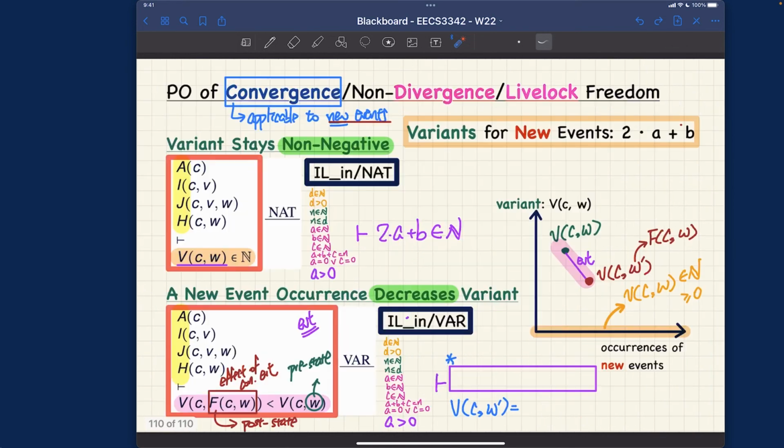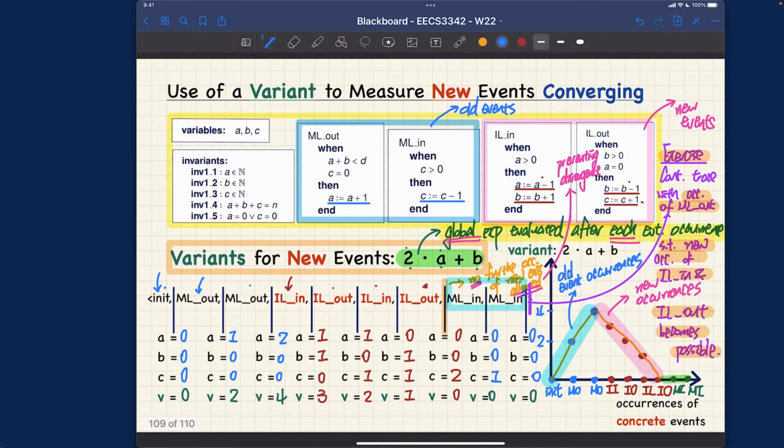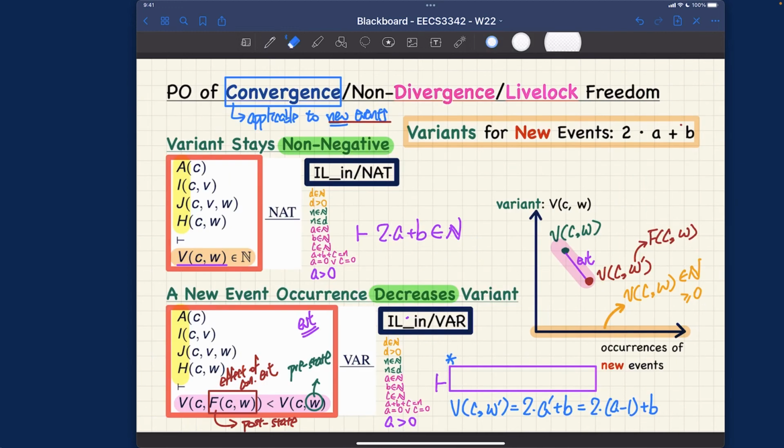Decrement A, increment B. So it's going to be 2 times A prime plus B, right? And remember, A is going to be decremented. So that means 2 times A minus 1 plus B, right? Increment B, beg your pardon. Decrement A and increment B, right? It's going to be B plus 1, right? So far so good, right? You can see that one there.